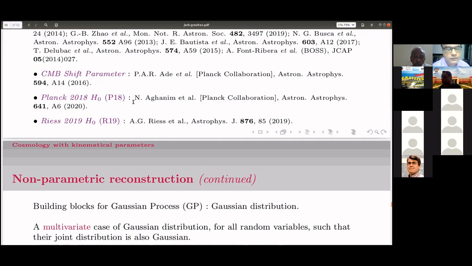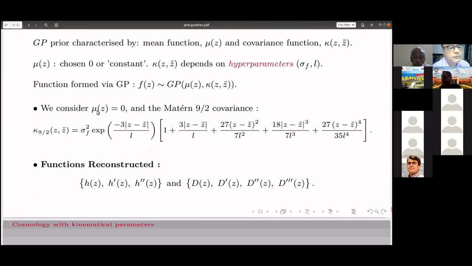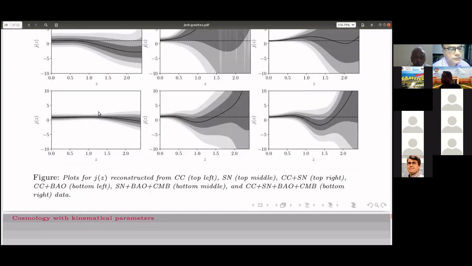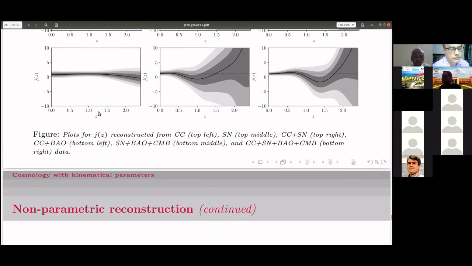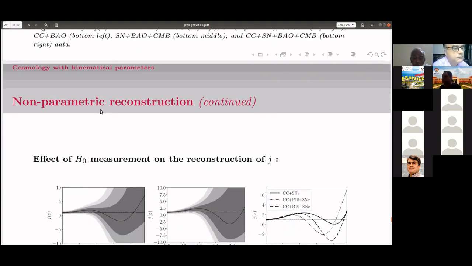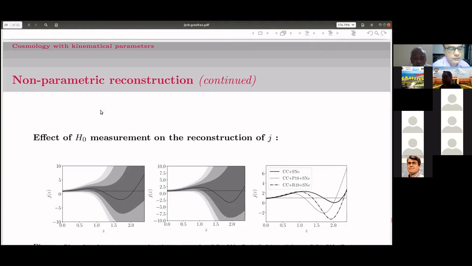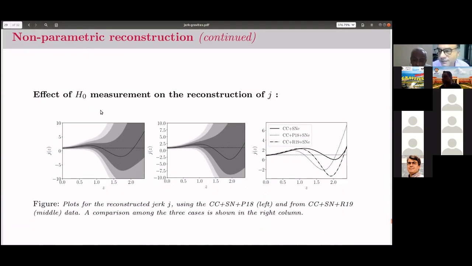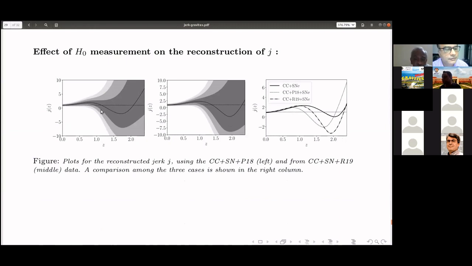I skipped about 2 data sets that we used: the Planck data for H0 and the Riess data for H0. We all know that there is now a huge controversy in these two kinds of measurement of H0, one global and one local. In place of using our reconstructed value of H0, we also used as priors, only as priors, the values of the global and local measurements, and this is the comparison. Look at the third picture.